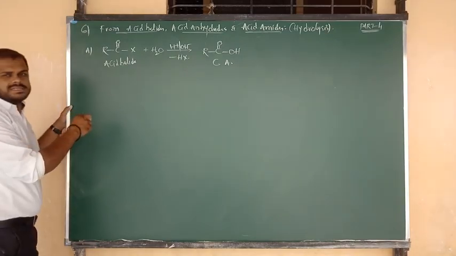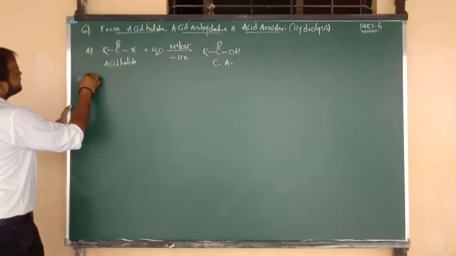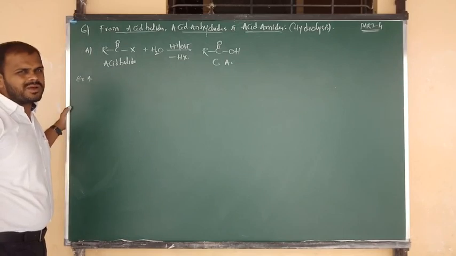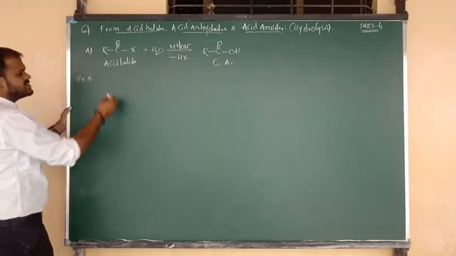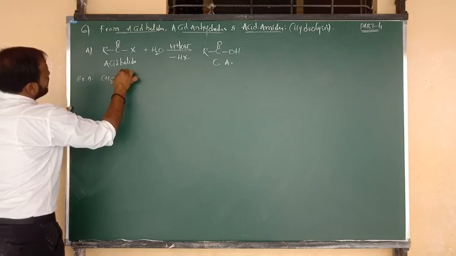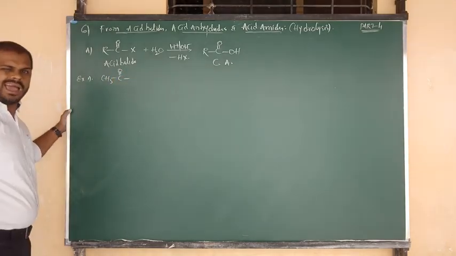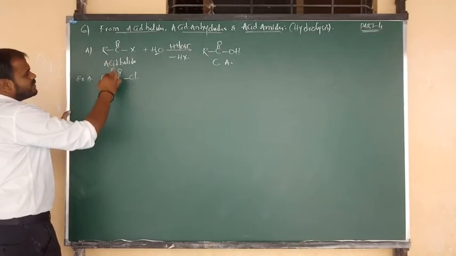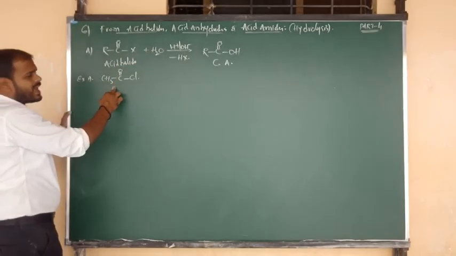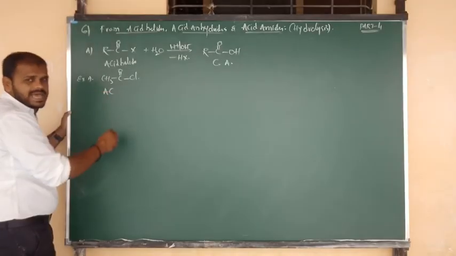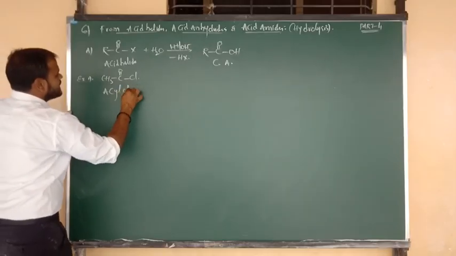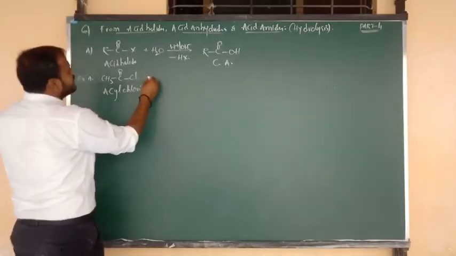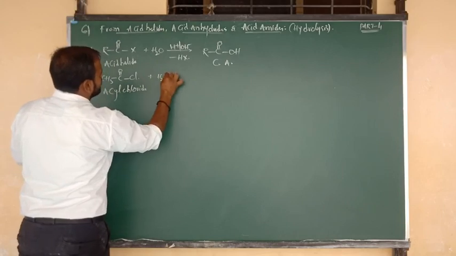Right. So let me consider an example now. The first example I am going to consider. Again here I want to prepare two, one is an aliphatic acid, one is an aromatic acid. Okay, in the place of R, CH3 bonded to C double bond O, C double bond O bonded to X. In the X place we can put Cl or Br as you wish. So this is nothing but an acid halide. As an example we can say acid chloride, and shortly we can say acyl chloride. Otherwise we can say acetyl chloride. All the words are the same. Okay. When acyl chloride undergoes the process of hydrolysis.